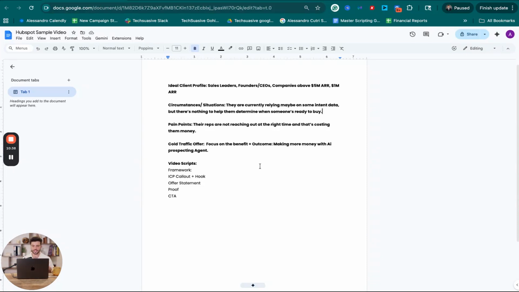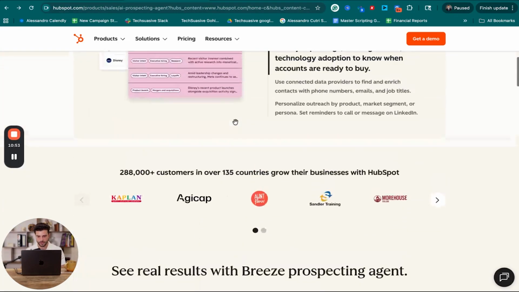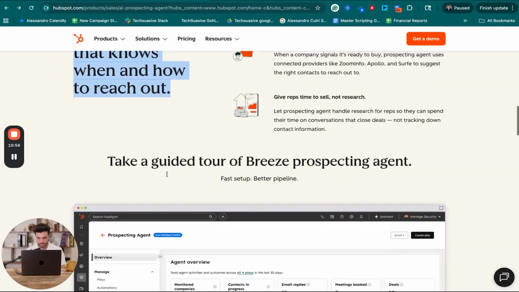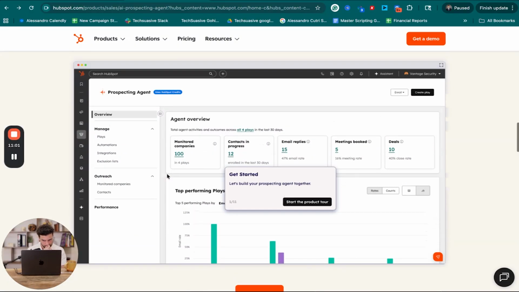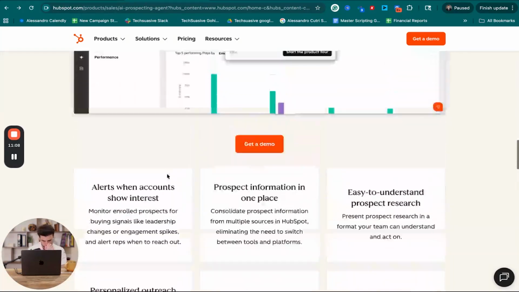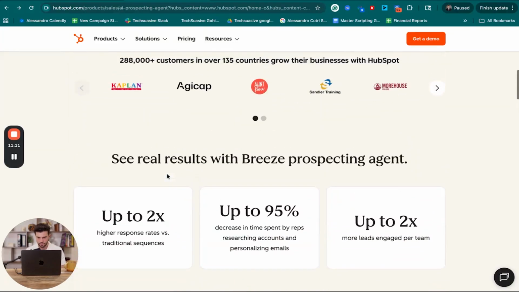And then we're going to say, hey, you can use our prospecting AI agent along with our full CRM that will give you this capability. Now, probably how I would position it if I were HubSpot is, I don't know exactly how they do it. I'm not sure if you can buy the AI agent without actually signing up to the CRM. I think you probably have to sign up to the CRM to get access to the agent, which is fine. We just have to position that in the actual offer itself. So that's what we're going to do.